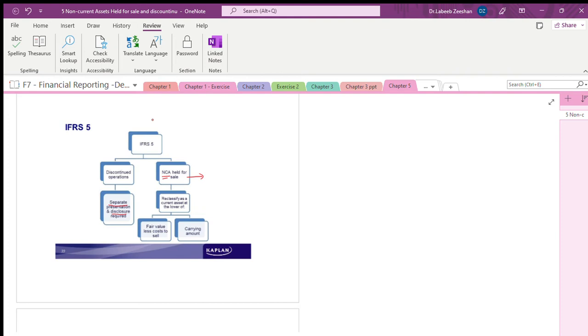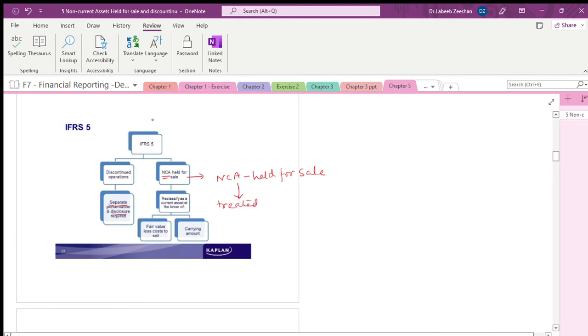Now, what happens when you are talking about the non-current assets when they are held for sale? When you have decided to sell, these non-current assets will be treated as current assets.